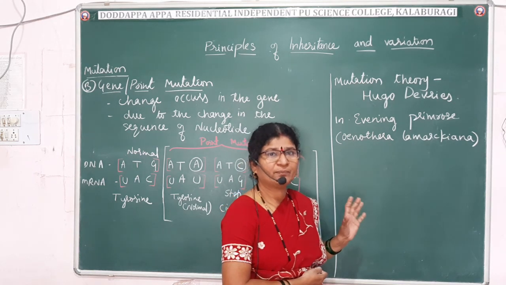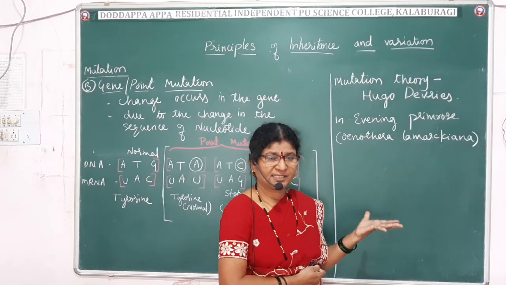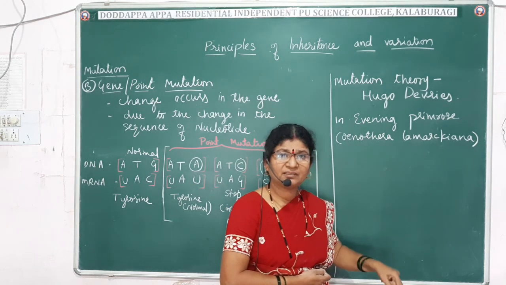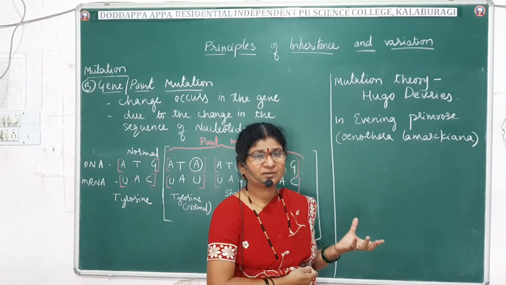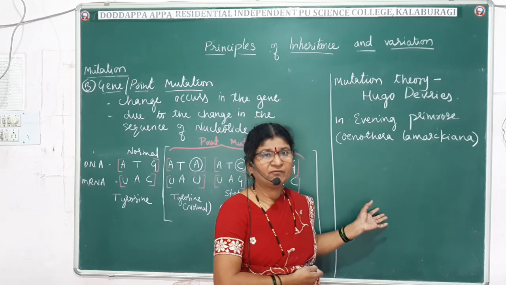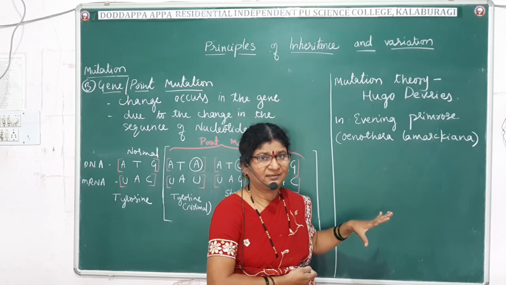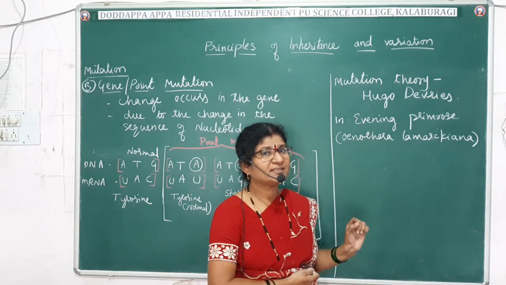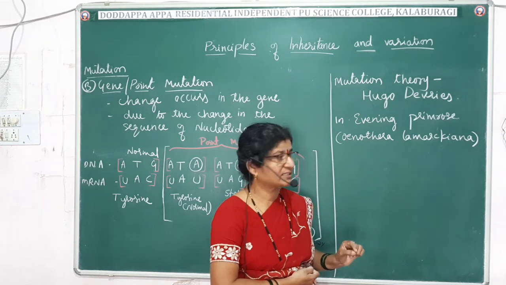The changes are many. They used to occur spontaneously, like the shape of the leaves, the size of the leaf, the height of the plant, the color of the flower, the size or shape of the fruit. Like this, he observed different changes when he compared the different plants which he grew in his garden. So he called these spontaneous changes mutations.